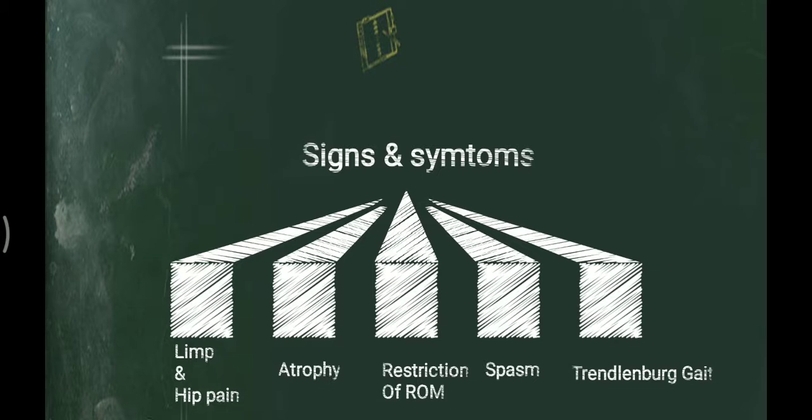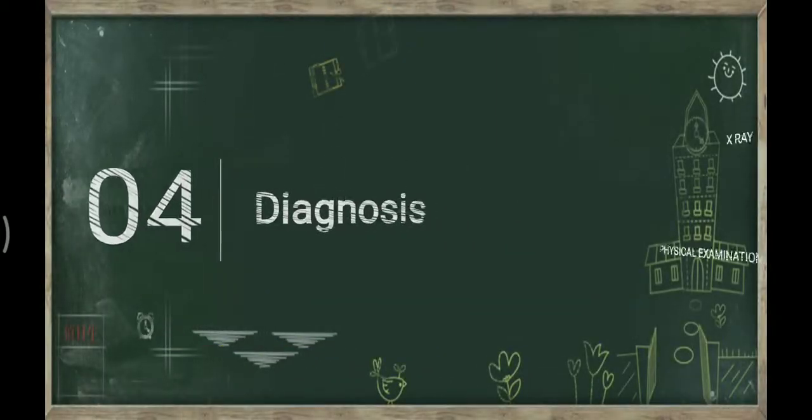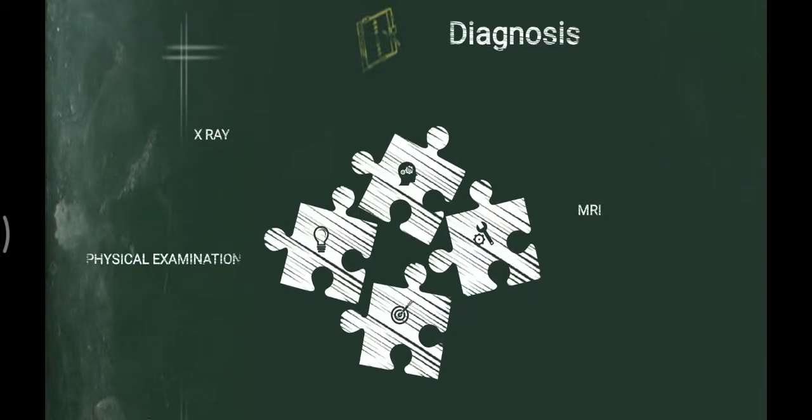And as I told you, there is a restriction of abduction range of motion that can present Trendelenburg gait also. Okay, so how will we diagnose it? We can diagnose it with physical examination, X-ray and MRI. By physical examination, we can visualize the atrophy of the thigh muscles. We can check it bilaterally. Then restriction of range of motion can also be noted, and there will be pain. So pain assessment can also be done.